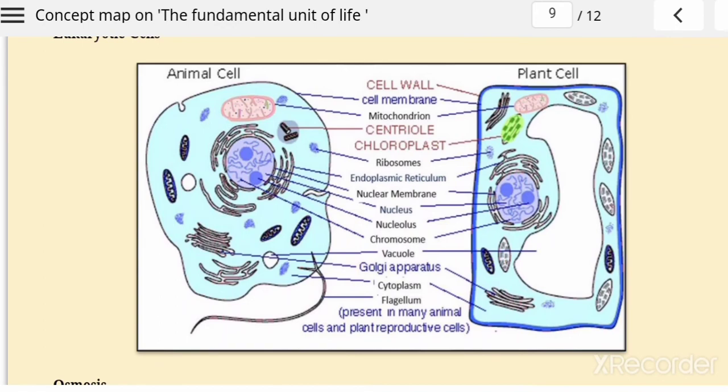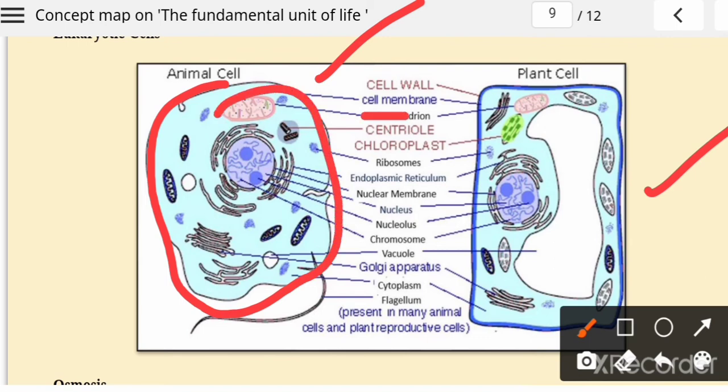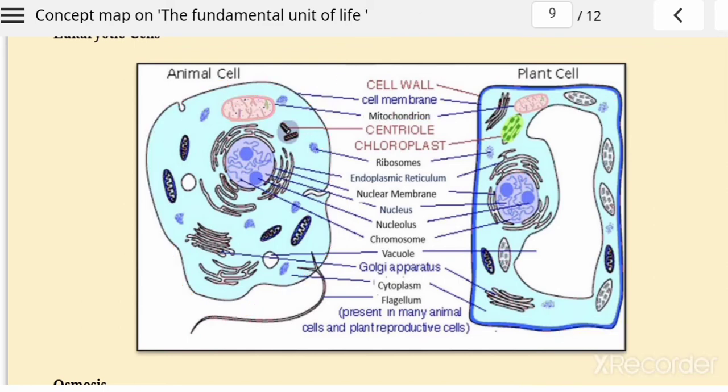Now here you have the diagram of the plant cell and the diagram of the animal cell. What do we see here? The outermost covering of the animal cell is known as the cell membrane, and in the plant cell it is a double membrane structure because it contains a cell wall also. The outermost covering in the plant cell is the cell wall, and in the animal cell it is the cell membrane.